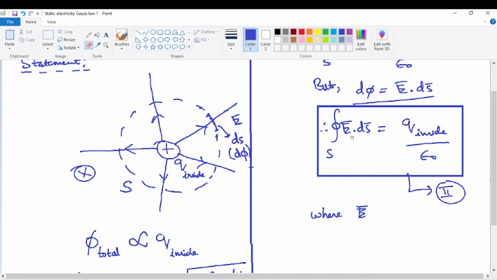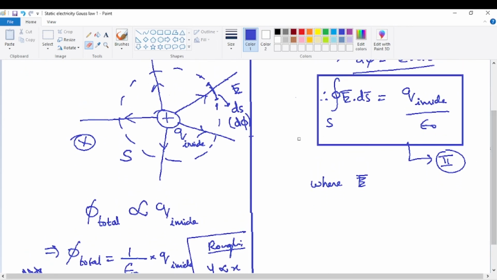Once this is obtained, supposing the electric field happens to be uniform and still it is unknown, we'll get a very simple relation with any unknown quantity. So practically, Gauss law is found to be more useful if the electric field here is considered to be due to both the inside charges as well as outside charges. So that is taken as the final meaning of the Gauss law. This is very, very simple but very, very important.